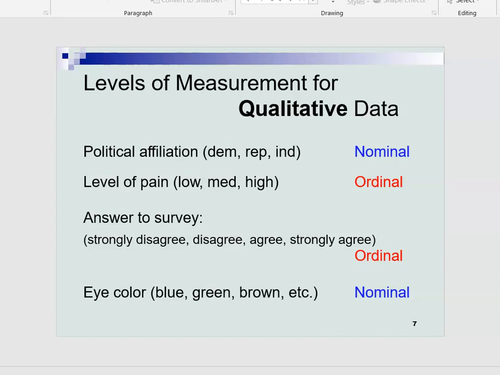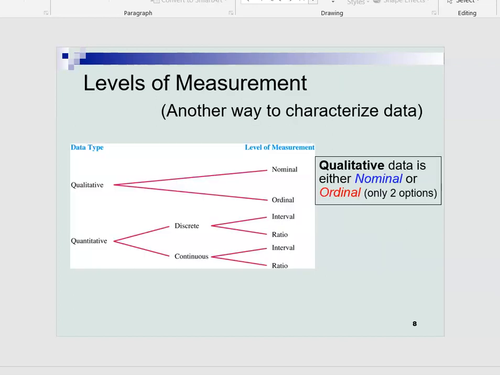Now if you see here, quantitative is divided into two categories, discrete and continuous. Whether discrete or continuous, it can be interval data or it can be ratio data. Continuous can also. Let us understand what is continuous and what is discrete in the next slides.